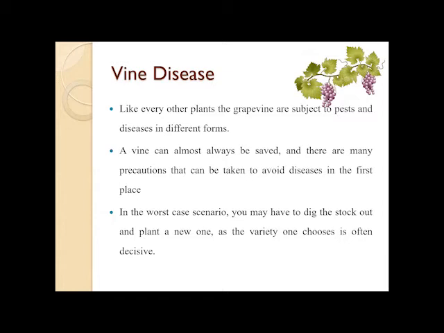Like any other plant that is there on the earth, similarly, these grapevines also have certain diseases or pests that can infect them. These pests cause various diseases amongst the plant.